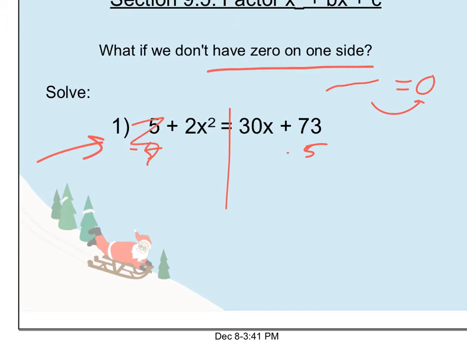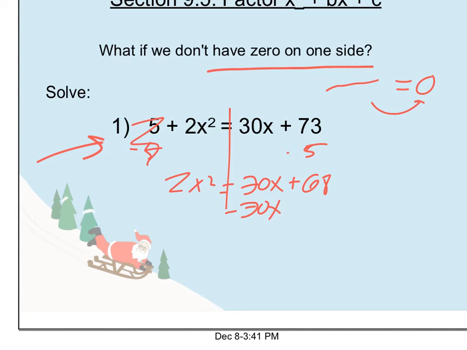So let's say we subtract 5 from both sides of 2x squared equals 30x plus 68, okay? And as we're going to find out now, there's a couple ways I could do it, but it is nice to have your leading coefficient be a positive number. If it's negative, there are ways around that too, but I like to leave that positive. So right now I'm going to move the other two terms over to the left side.